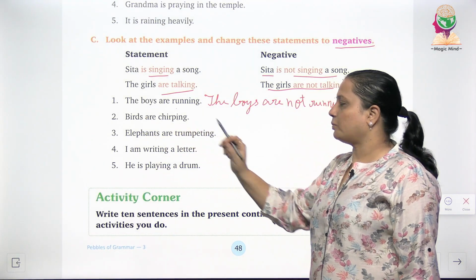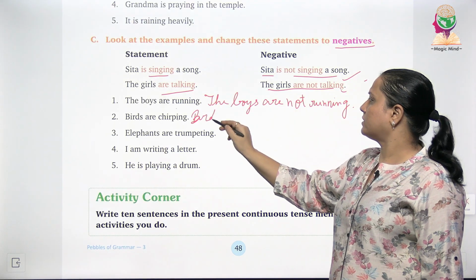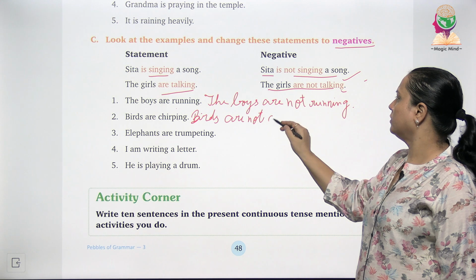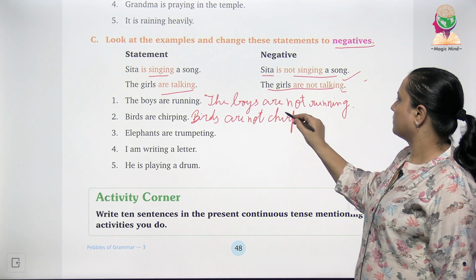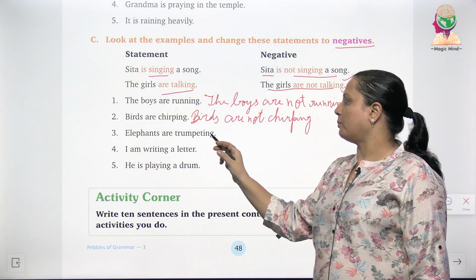Birds are chirping. So this will change into birds are not chirping. Next sentence, elephants are trumpeting.